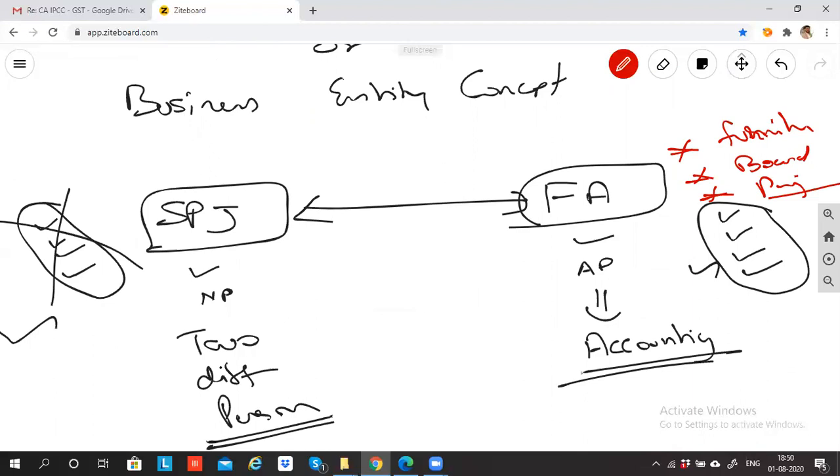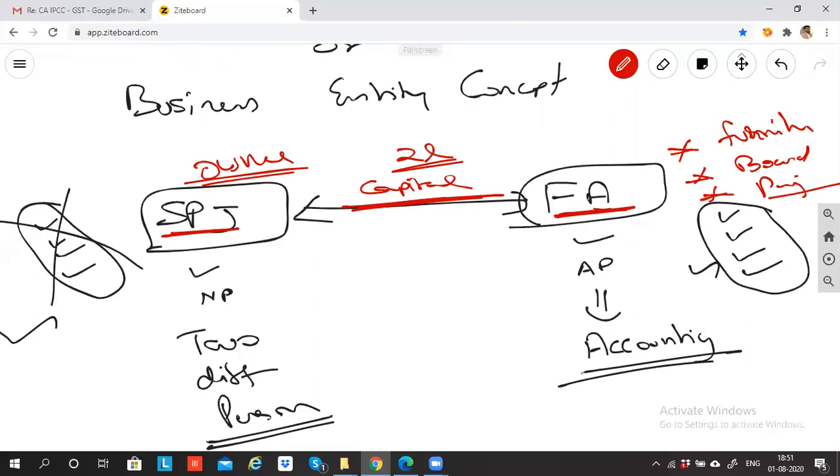Yes, sir. When Fortune Academy was created, did God already gift the academy some money? So can I say Fortune Academy does not have a single penny? So the owner, SPJ, is giving money to the academy so that the academy can start functioning. This money which SPJ is giving to Fortune Academy is called capital. SPJ has given 2 lakh rupees to Fortune Academy. This 2 lakh is called capital. Okay, not okay? Okay, sir.